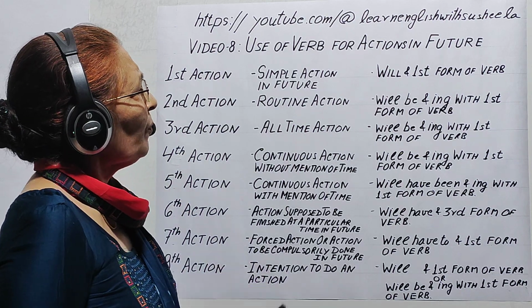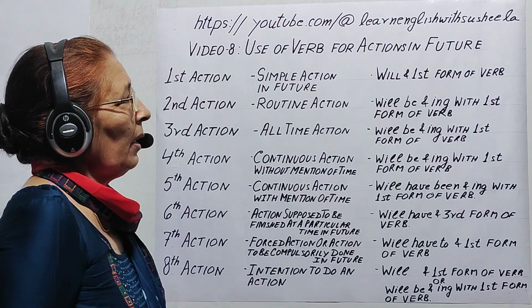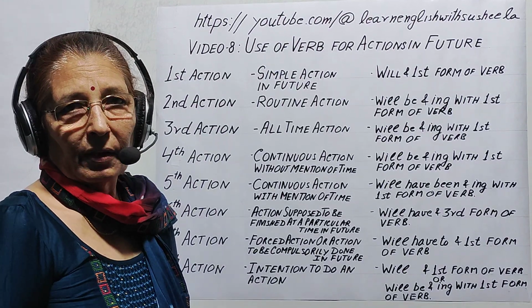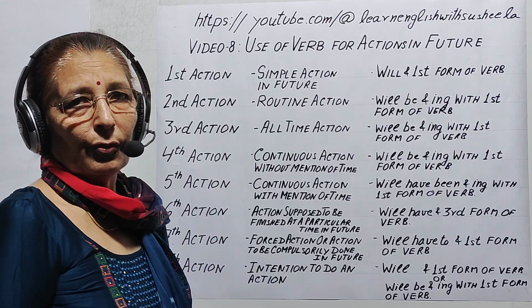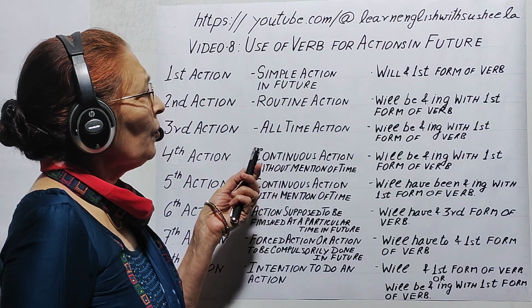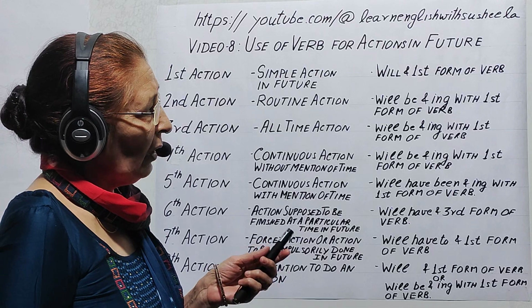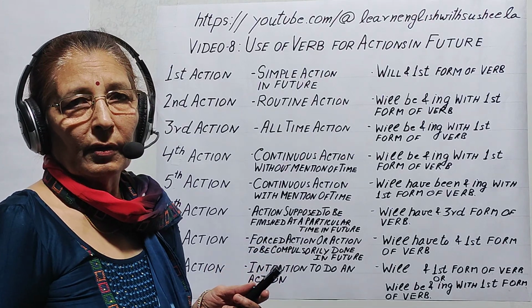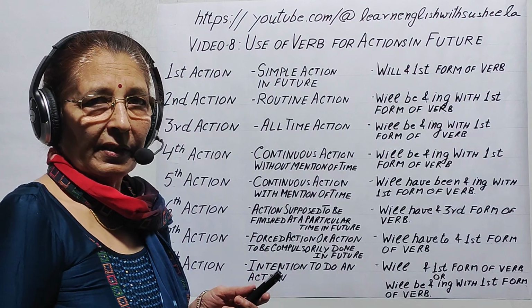So in this video also I have divided all the actions in future into 8 parts. First action, simple action in future. It shows actions which are done simply in future, and we use will and first form of verb. For example, they will play a match on Sunday.